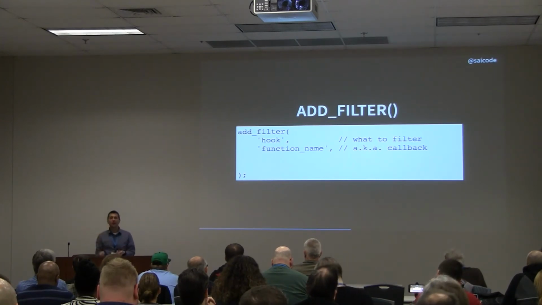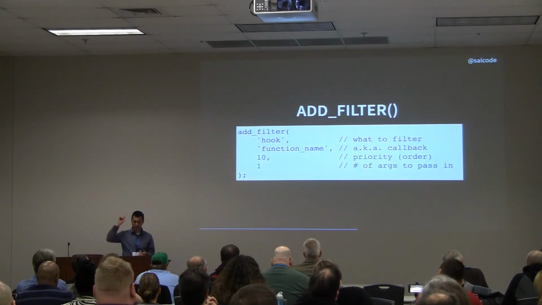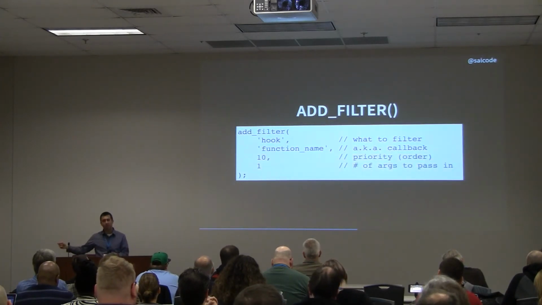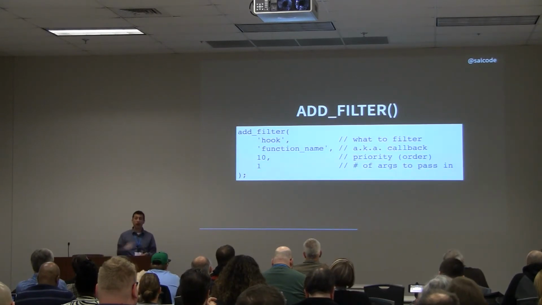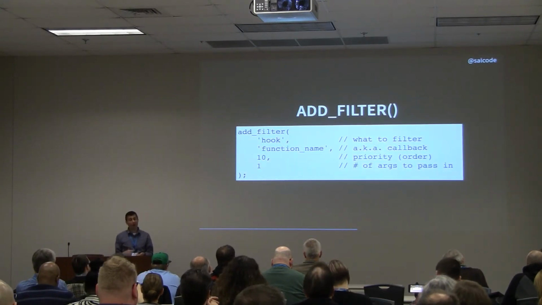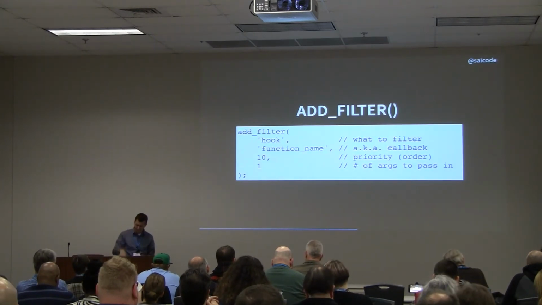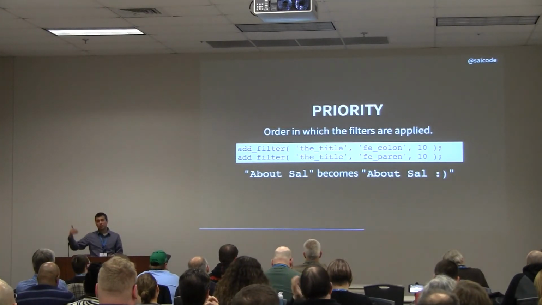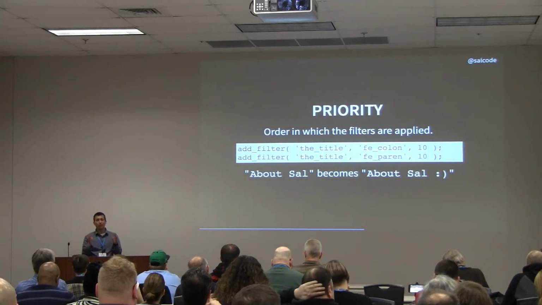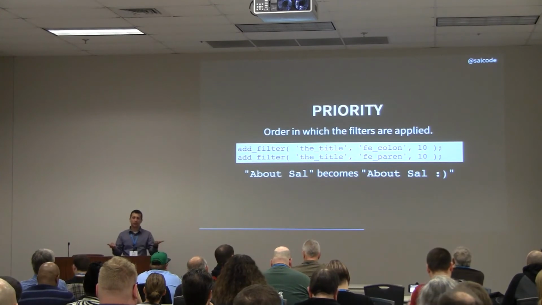Interestingly, add filter can take 2 additional arguments. So we've got priority and number of arguments to pass in. The default values are 10 and 1 respectively. These are optional. We don't need them. Most of the time, I don't end up using them, but there are some cases where they really come in handy. Let's take a look at priority first. So priority tells us when to execute it on that hook, that cutout. So we can apply more than one function in that cutout. Here I've got one that adds a colon and one that adds a parenthesis.